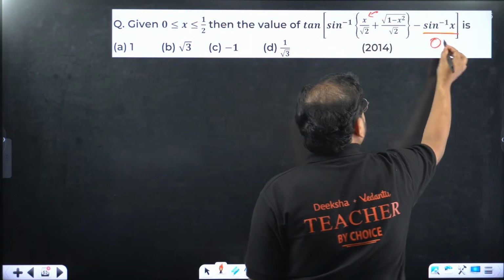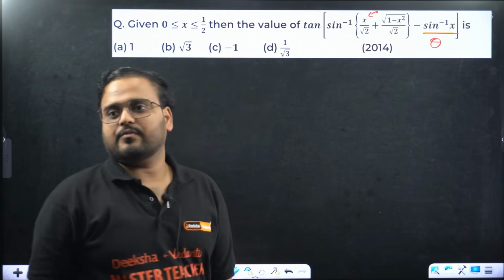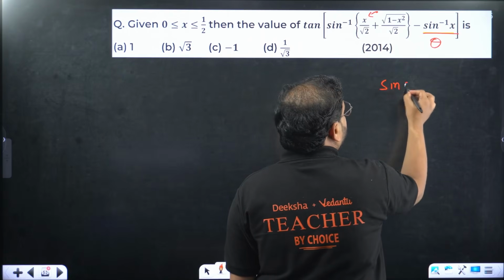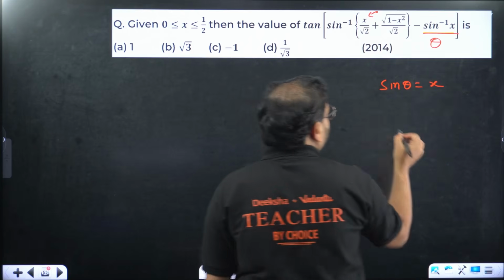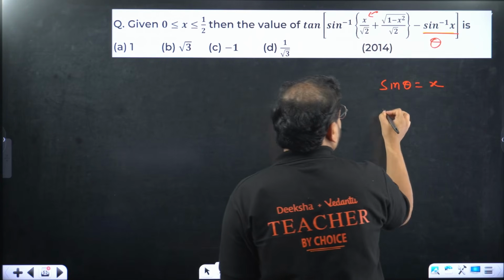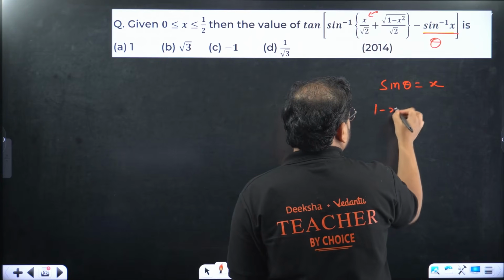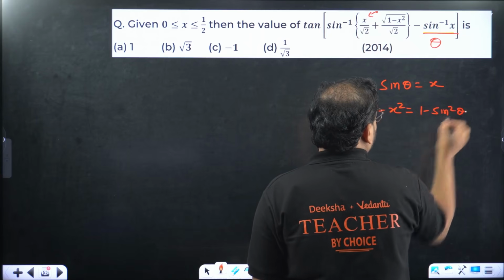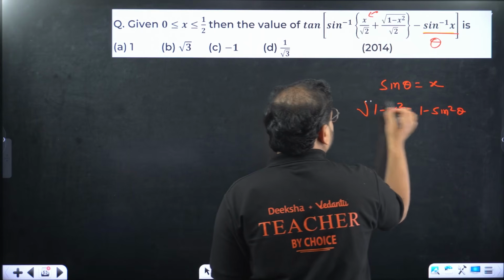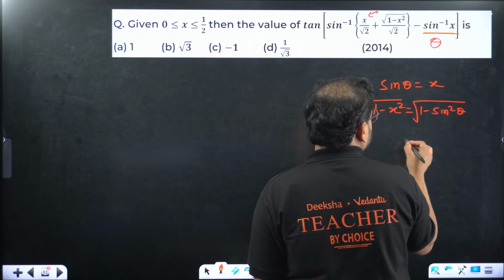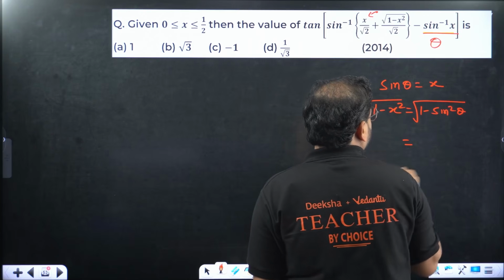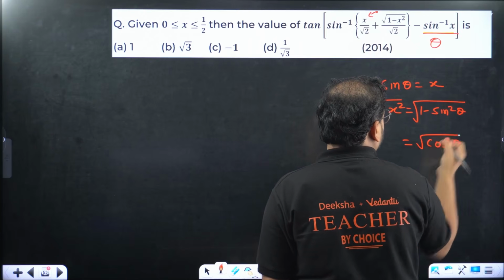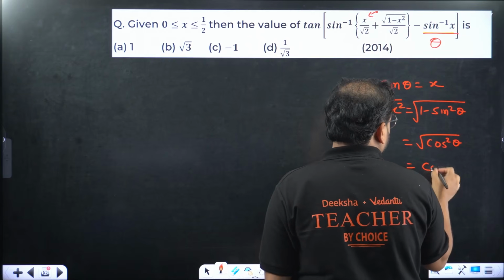Let's write sine inverse of x as theta. It means sine theta is x. So 1 minus x square as 1 minus sine square theta. So 1 minus x square in the root becomes cos square theta in the root, that's nothing but cos theta.